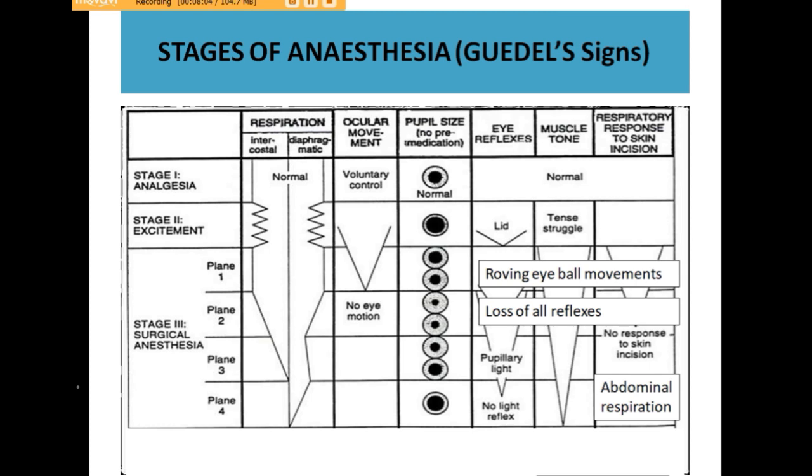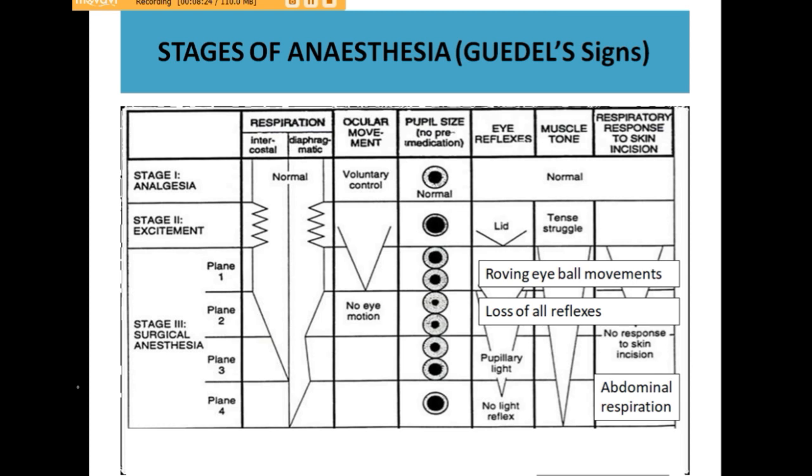As the dose of anesthesia is increased, plane 3 is achieved, in which the pupil again starts dilating, and there is loss of pupillary light reflex, but not complete loss, and there is no response to skin incision.